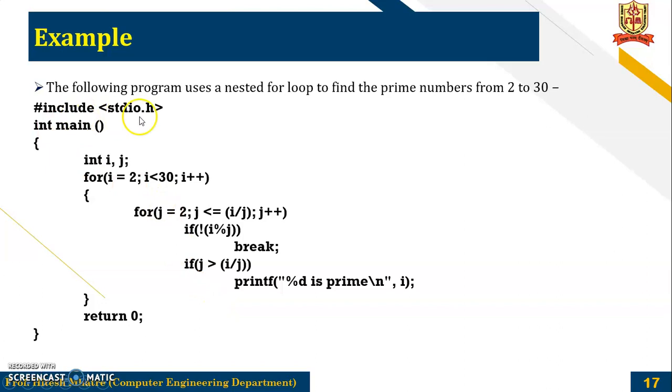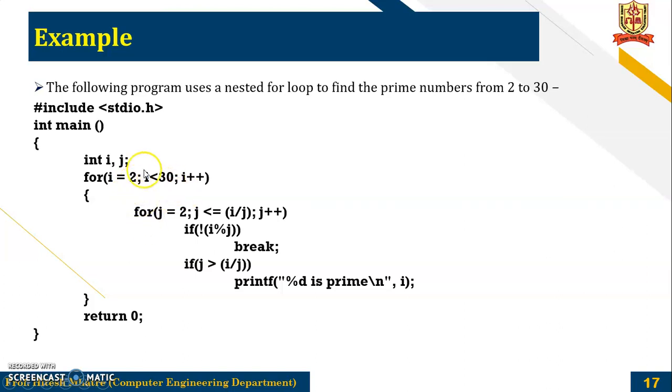Just an example of one nested for loop. Now the program uses a nested for loop to find the prime numbers from 2 to 30. So it will check, that is a variable, that is i and j. So for the first for loop, i equal to 2, i should be less than 30. So starting from 2 to 30, i plus plus. So the condition here is again inside a for loop,